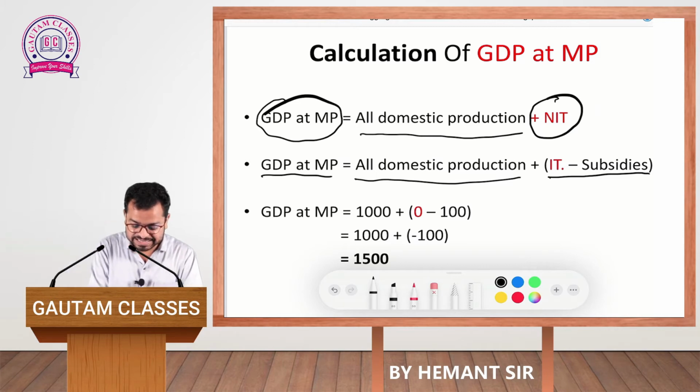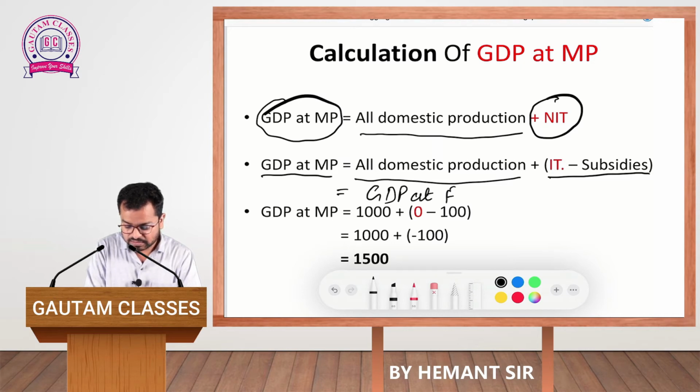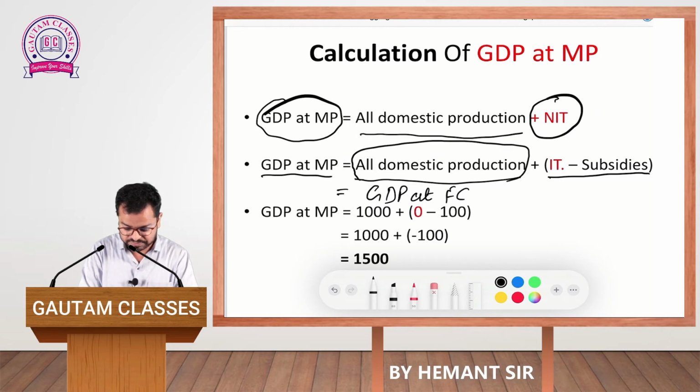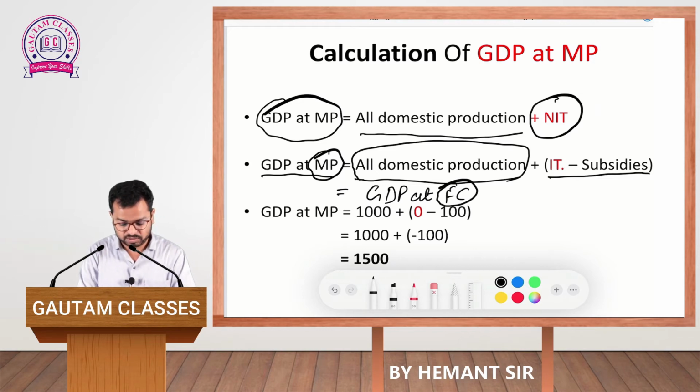Concentrate. GDP at market price is equal to GDP at factor cost. GDP at factor cost means all domestic production. Now, here you have to calculate the value of market price and you are given the value of factor cost.